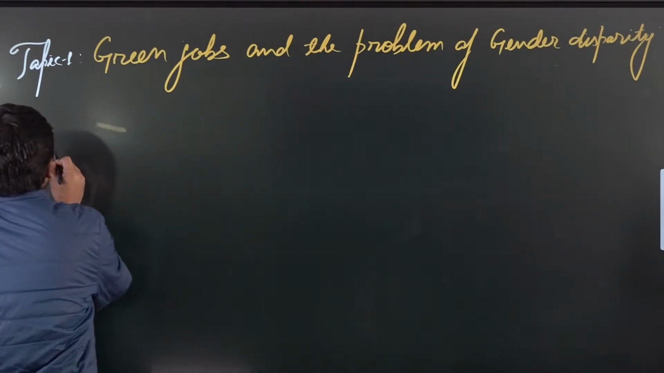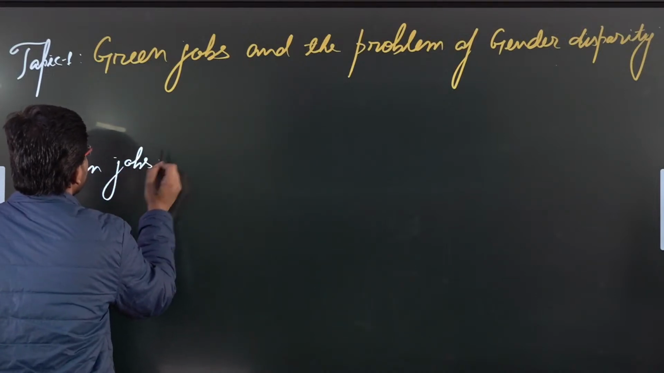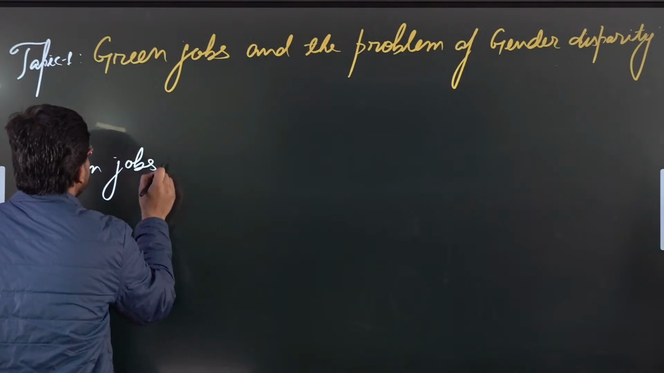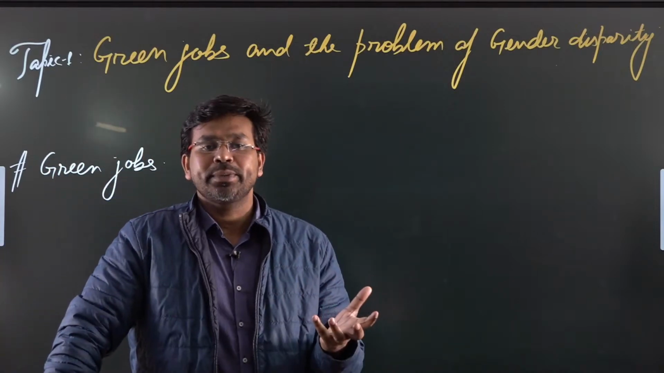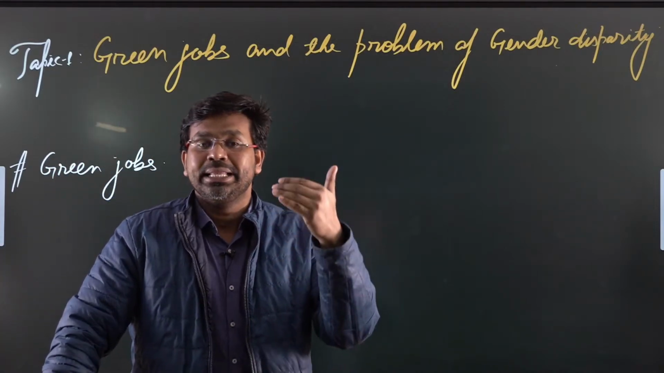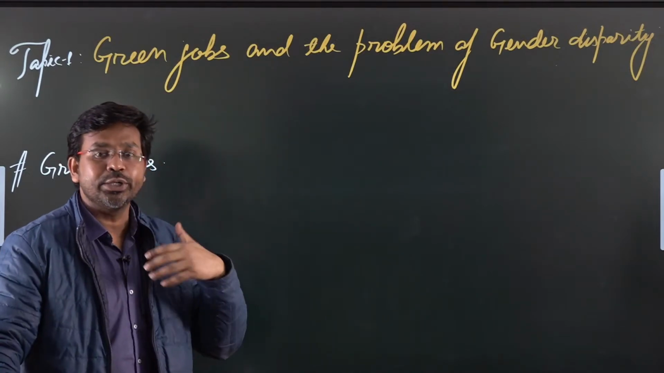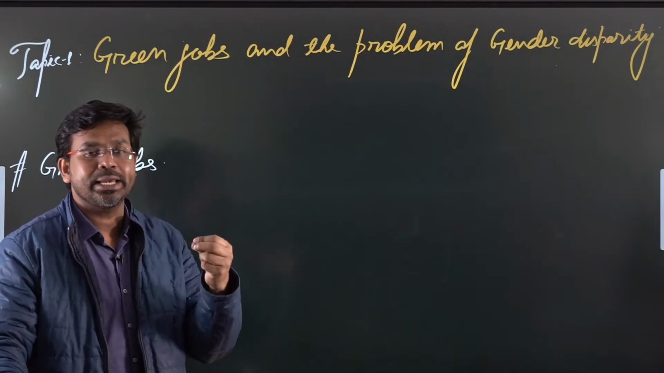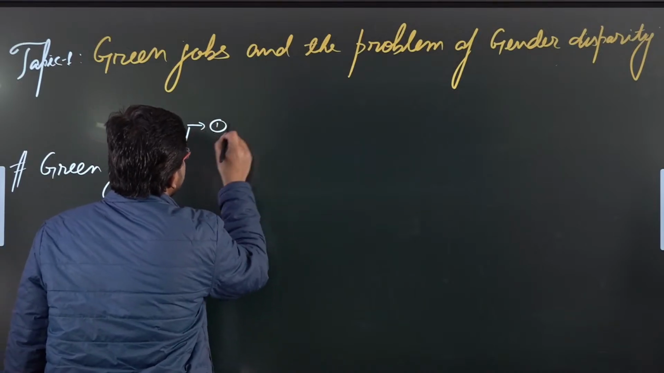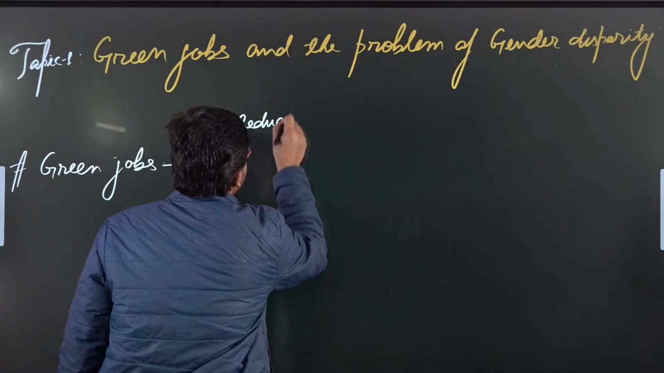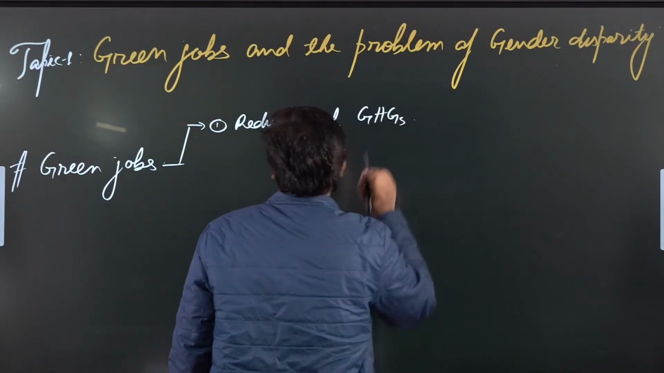Alright, so when we talk about green jobs, we need to understand what we mean by green jobs. It means the various sectors of the economy where people are doing jobs that lead to reducing carbon emission, or reducing the emission of greenhouse gases. So it means those kinds of jobs that help in the reduction of greenhouse gases. This is the thing.